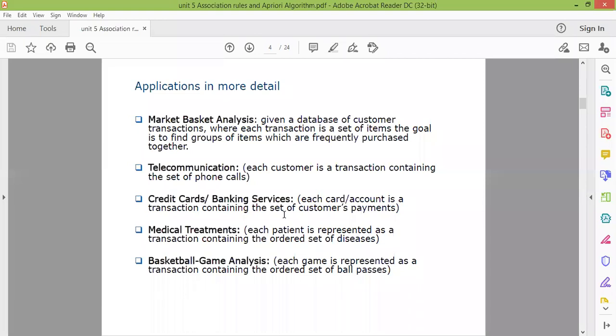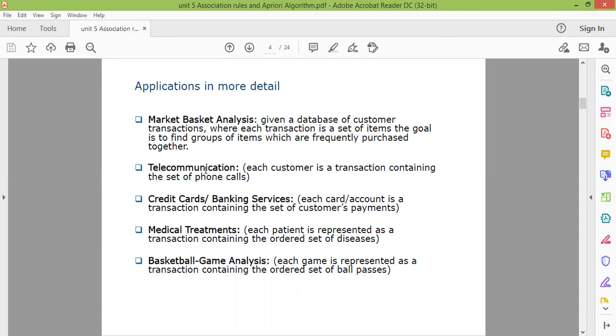Within the basket, what are the items which are frequently bought together? As I've given the example of bread and butter, a similar example is bread and jam. Then biscuit and namkeen are bought together. So there are so many market analyses in which one product is dependent upon another product, and we have the combination of two products which are bought together.